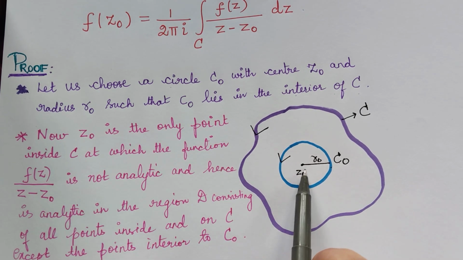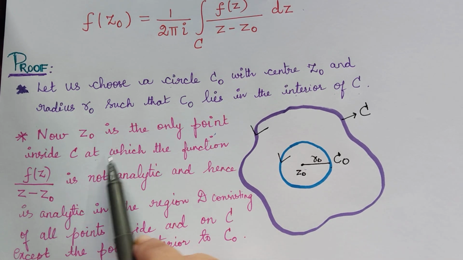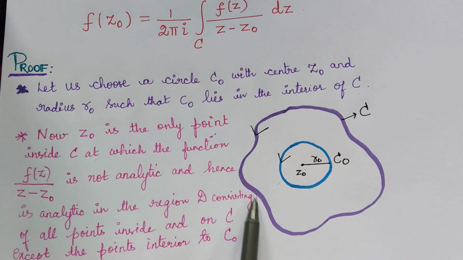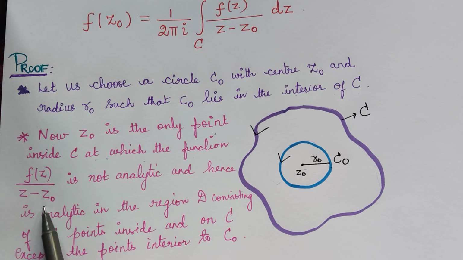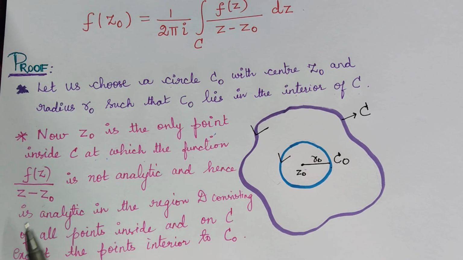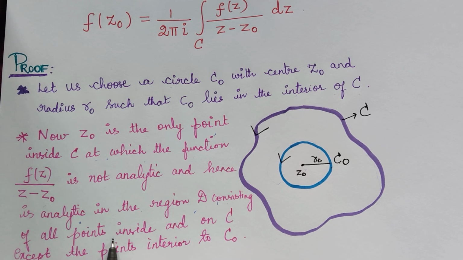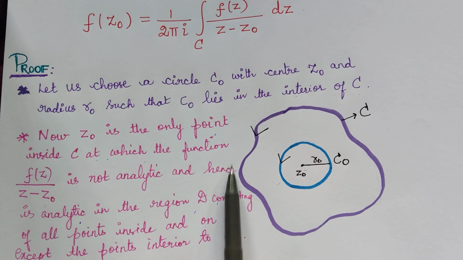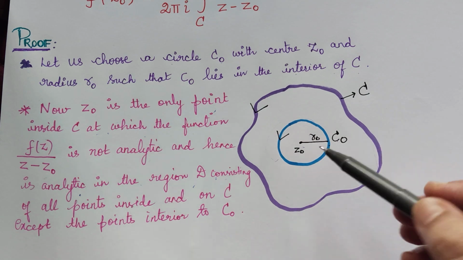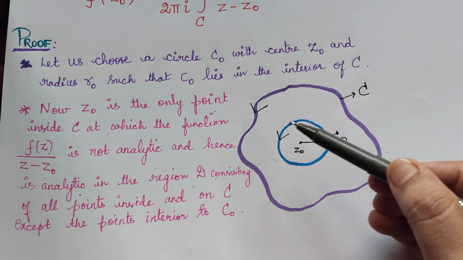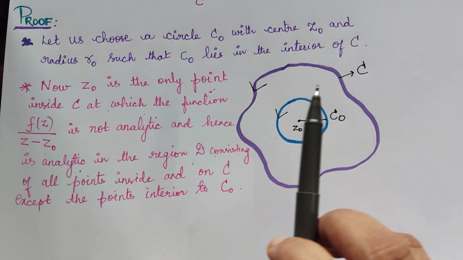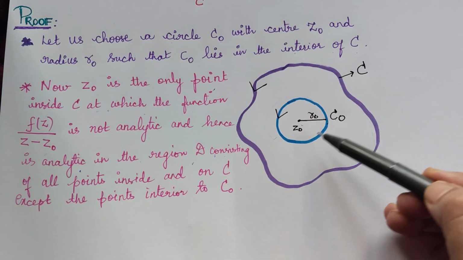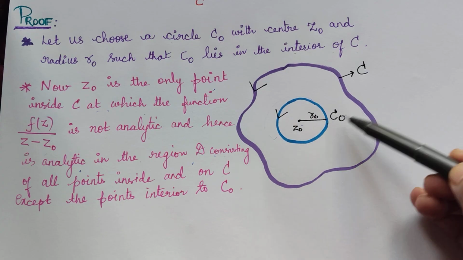So now this z naught is the only point inside C at which the function f of z by z minus z naught is not analytic, and hence it is analytic in the region capital D consisting of all points inside and on C except the points interior to C naught. Having this, we know that if a function is analytic in a region, then the integral over any two closed curves in that region will be the same.